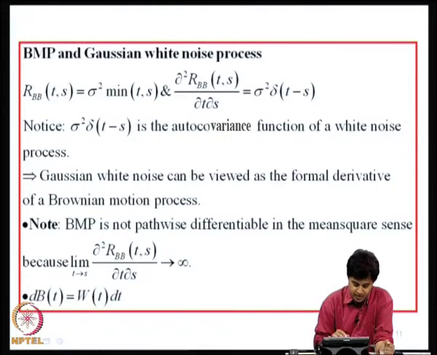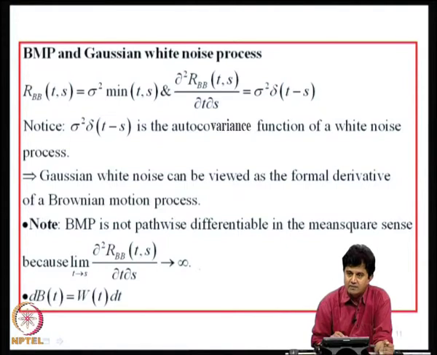Okay. Now you should notice that BMP is not differentiable in the mean square sense, because as t tends to s we are already getting a Dirac delta function, which shows that it is not differentiable in the mean square sense.